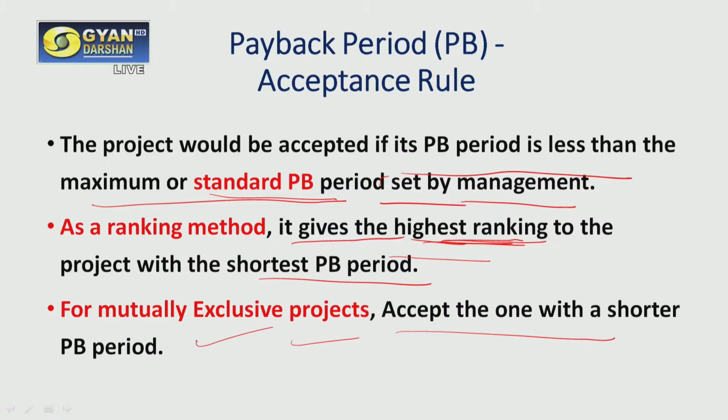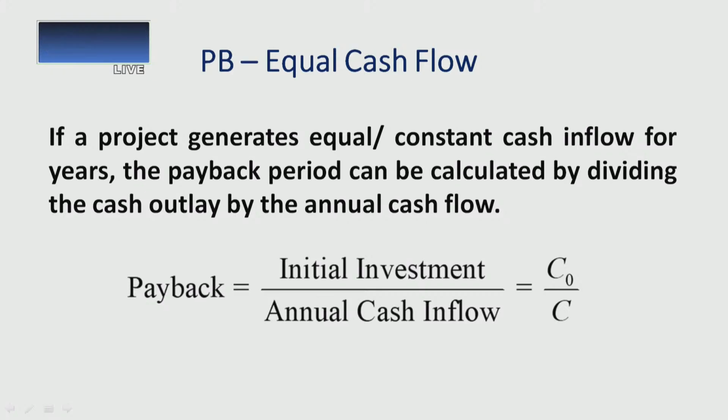So let us see how this acceptance rule, how the concept of payback period, can be applied practically. There may be two cases. Case one, when we have equal cash flows: we have made a certain investment at the beginning of the accounting year, and we are expecting a fixed cash inflow after a particular period of time.